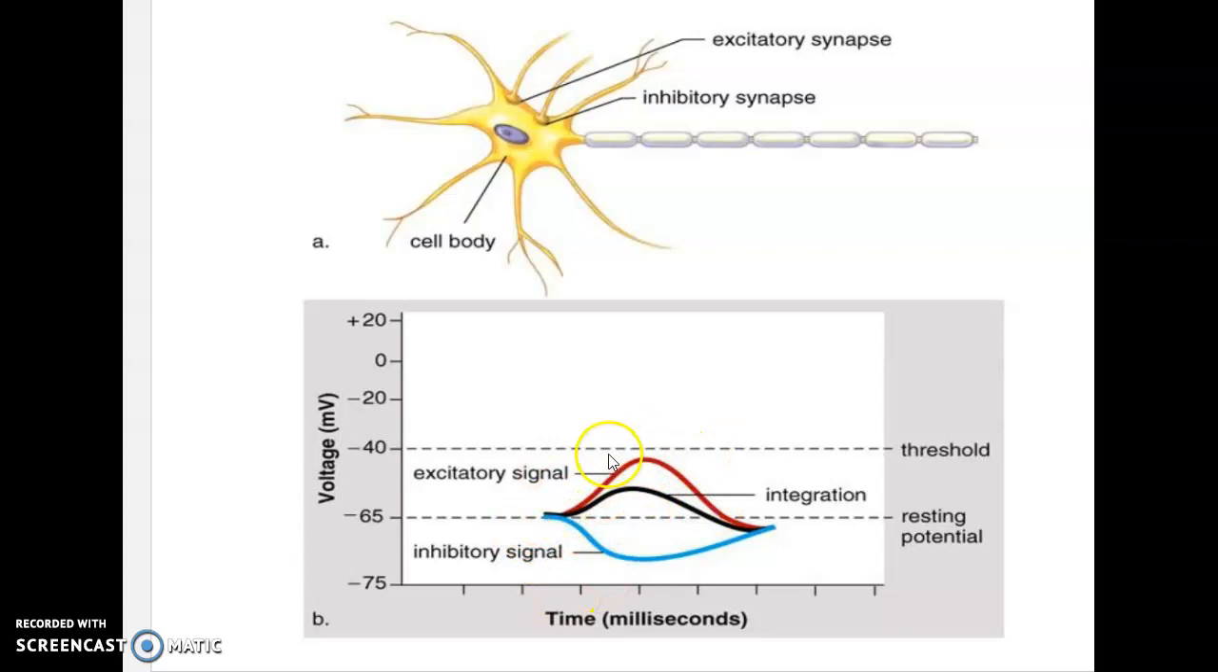But in reality, what happens is I usually get a combination of both excitatory and inhibitory. So then I have to integrate, I have to sum up whatever's going on and see if my integration makes my voltage reach or not reach threshold. In this case, neither my excitatory signal nor my integration has reached threshold. Therefore, if that was all that was happening in this cell, then I would not be sending an action potential.